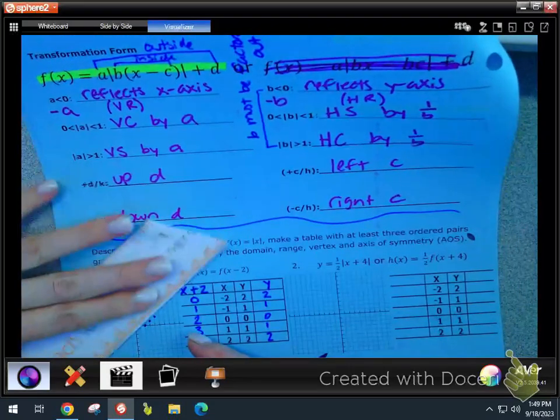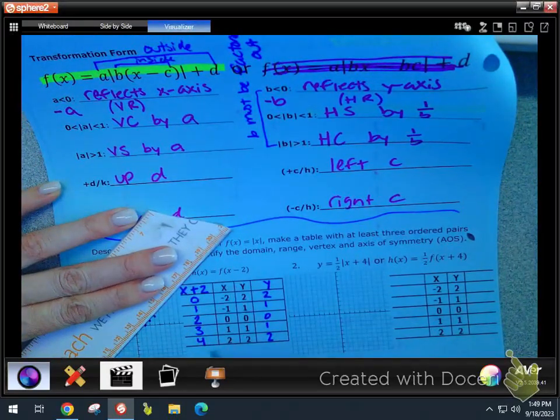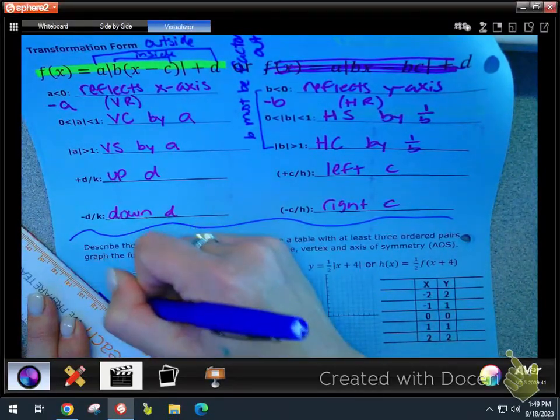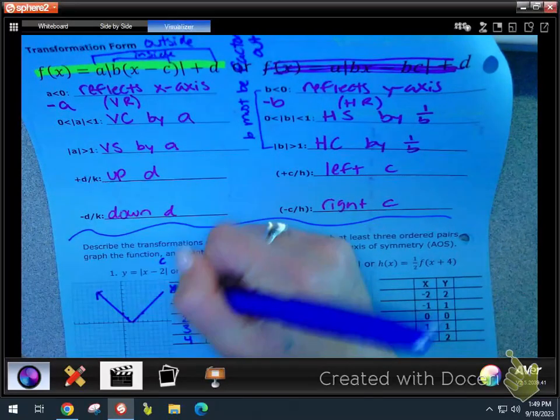Take my ruler. You gotta know the shape. You gotta know the original shape. Draw nice, pretty lines. Give it arrows.